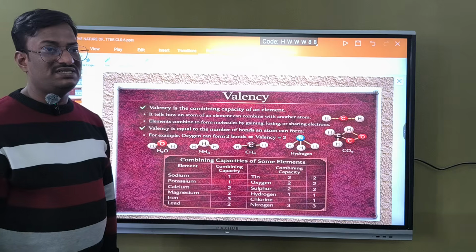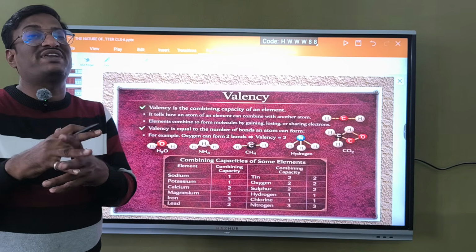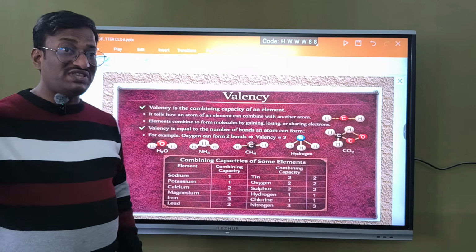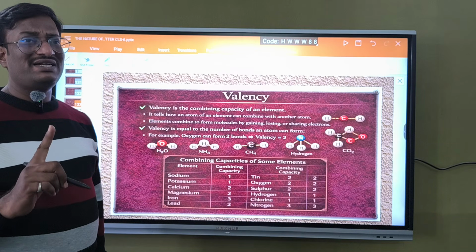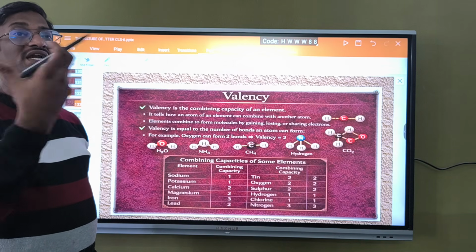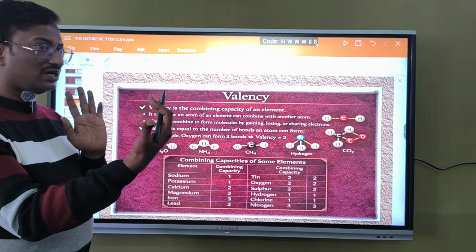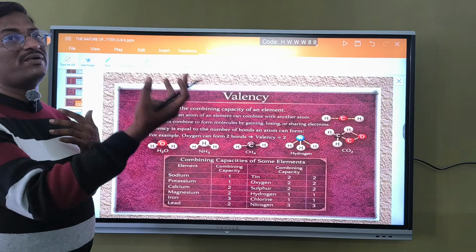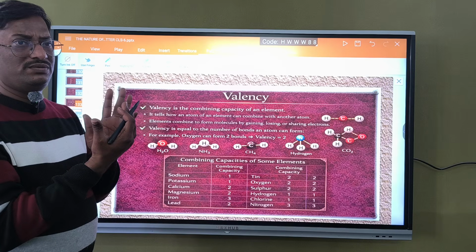And the last concept is valency. What is valency? Valency is the combining capacity of an element. It tells us how an atom of an element can combine with another element. Sodium has valency 1, meaning it will give 1 electron to the other element and combine with it, NaCl. Chlorine valency is also 1. Sodium gives 1 electron to chlorine, and chlorine takes 1 electron from sodium. They combine together and form a compound.